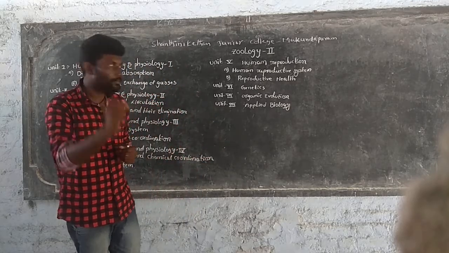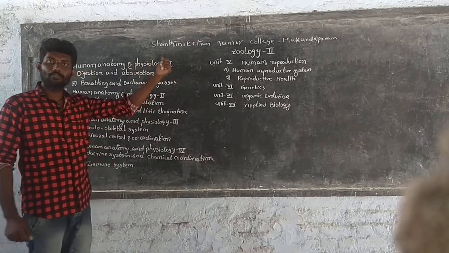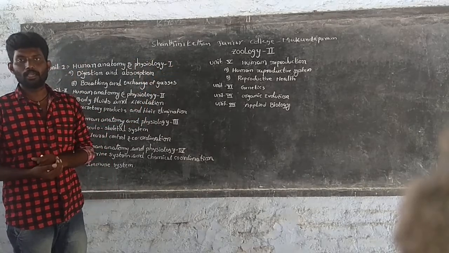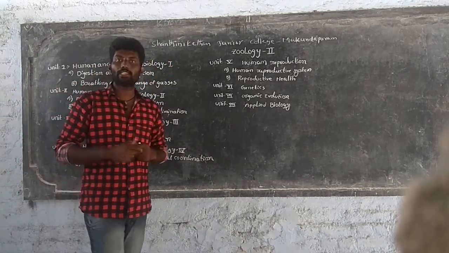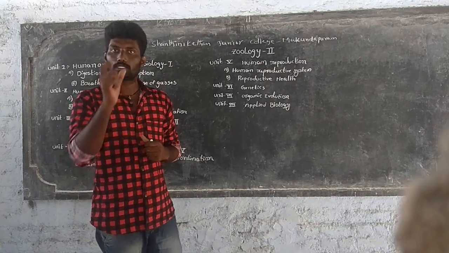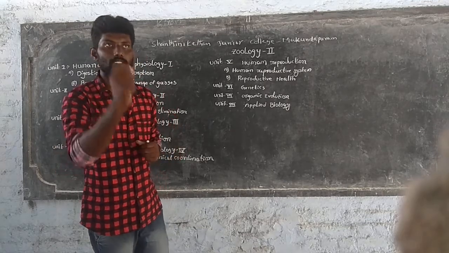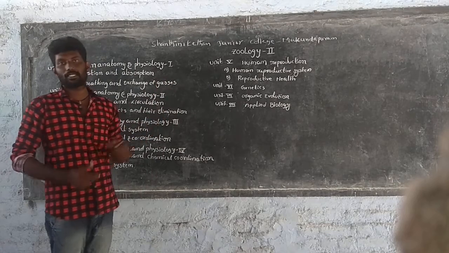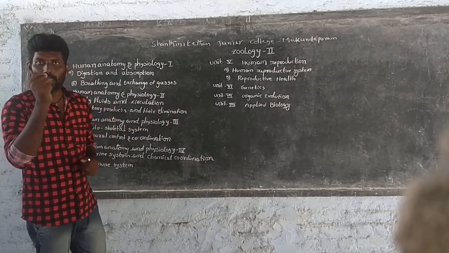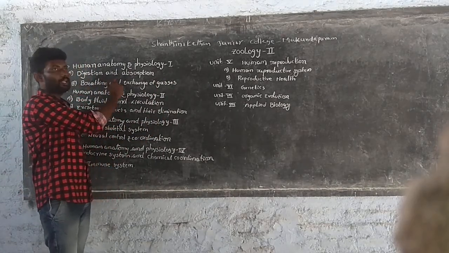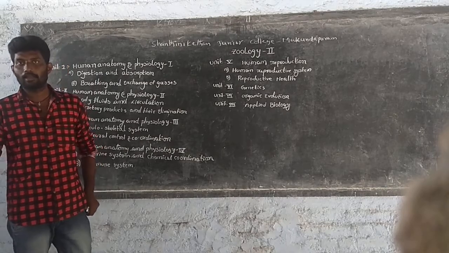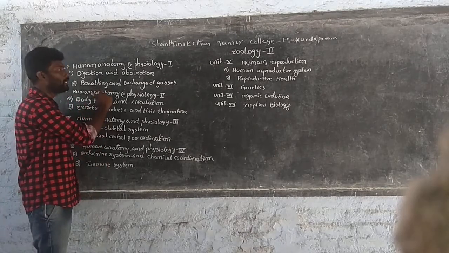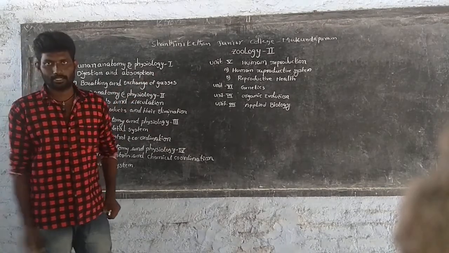The first unit name is Human Anatomy and Physiology 1. This chapter includes 2 subtopics. Each chapter consists of 2 subtopics. Subtopic A is digestion and absorption. And subtopic B is breathing and exchange of gases.